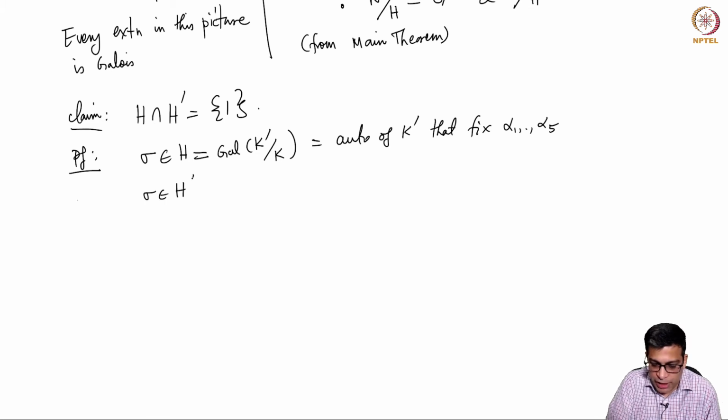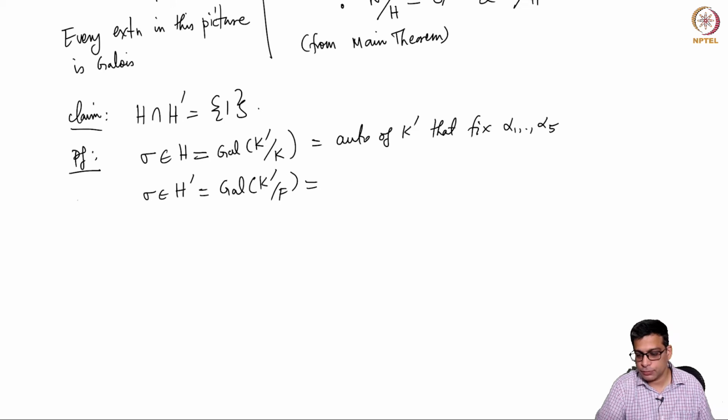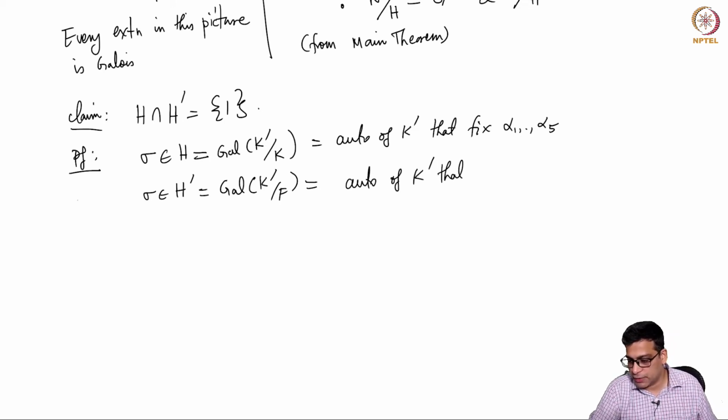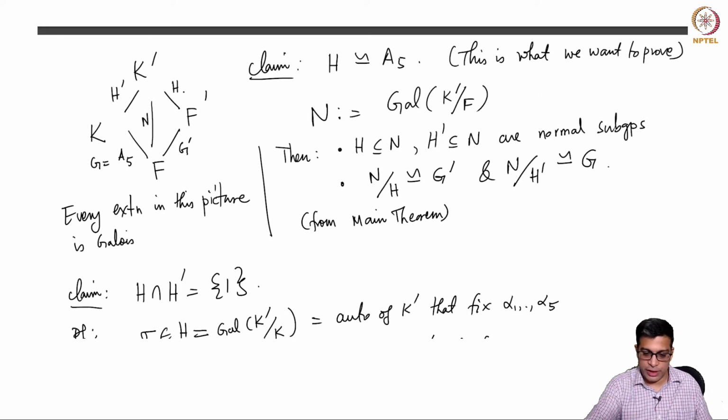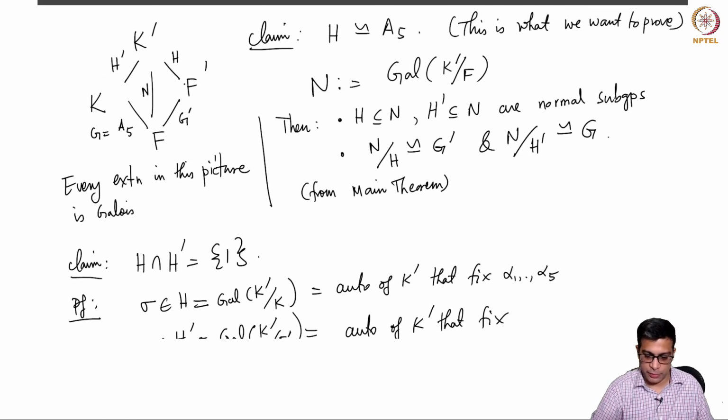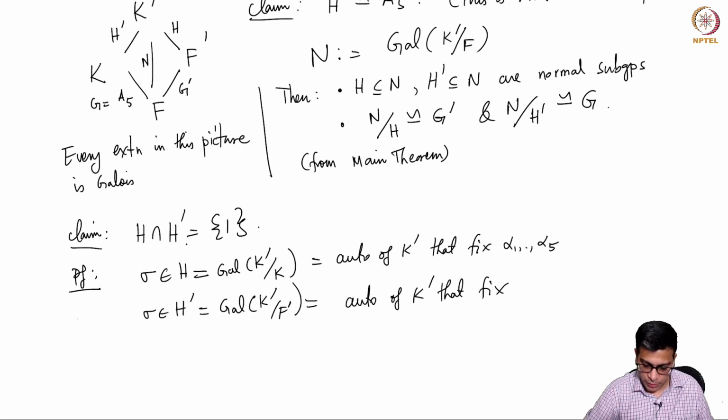Sigma in H prime: H prime is the Galois group of K prime over F prime, so these are automorphisms of K prime that fix everything in F. Okay, sorry, let me write H prime here and H here.